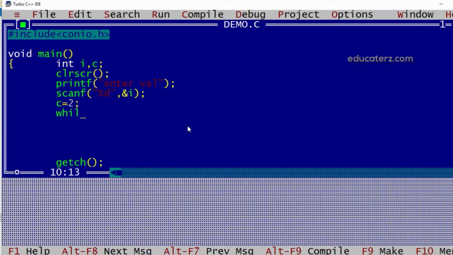Then we will have a while loop. This C is less than I. So till it is less we want to go on dividing. As soon as it becomes equal, then obviously it will be divisible, so we'll come out of the loop. Then I have one if statement where I'll check if I use the modulus operator with C and if it gives remainder as 0, then we want to conclude that it is not a prime number.